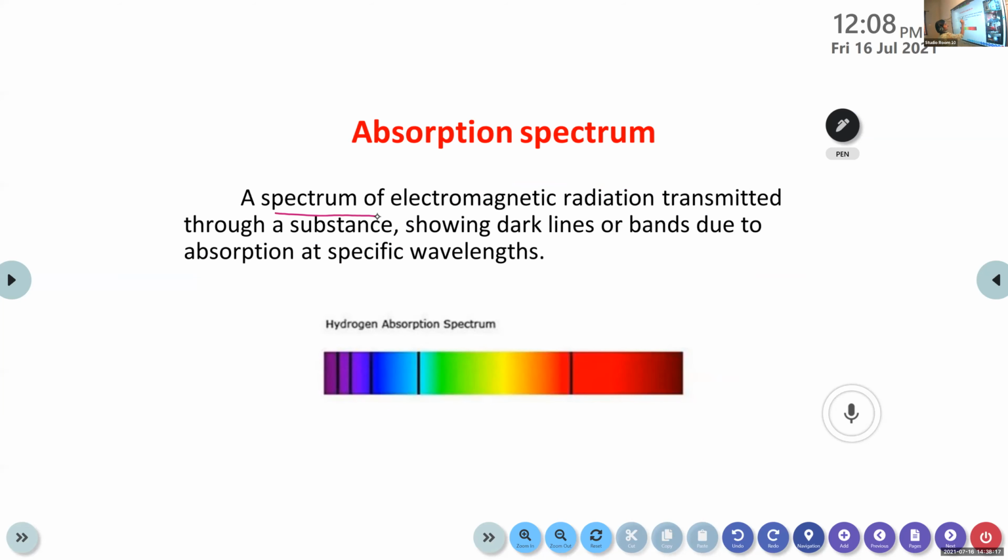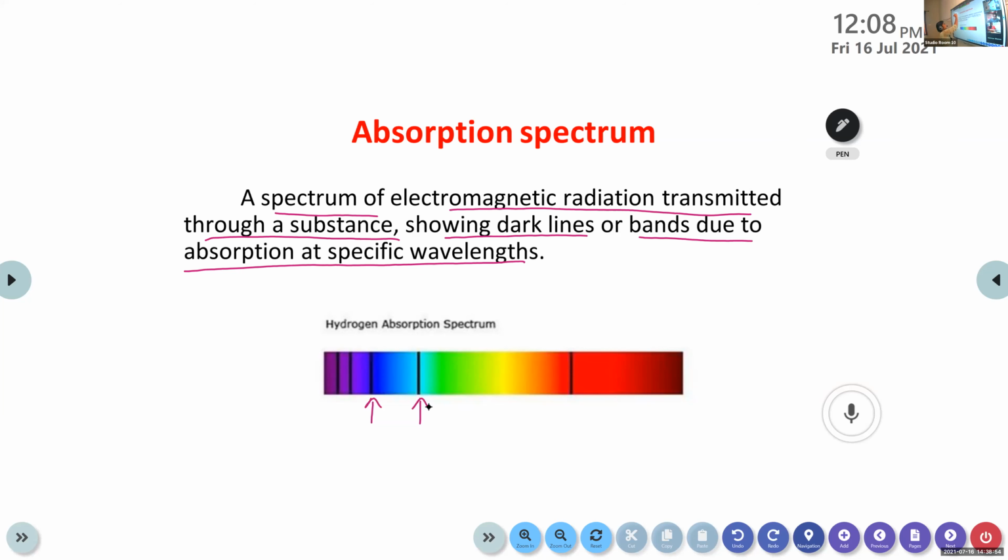A spectrum of electromagnetic radiation transmitted through a substance showing dark lines or bands due to absorption at specific wavelength. You can see here certain dark color, right? That means these certain wavelengths are absorbed by these atoms or molecules. That's why they appear as dark lines or bands.